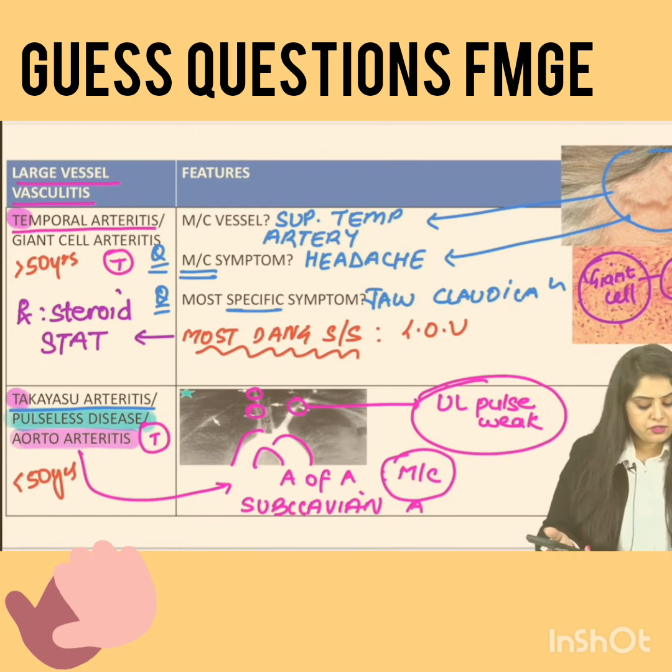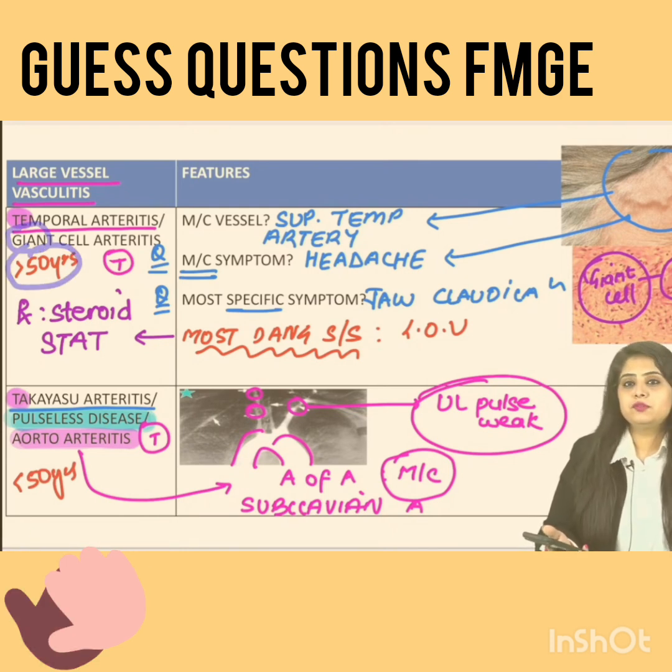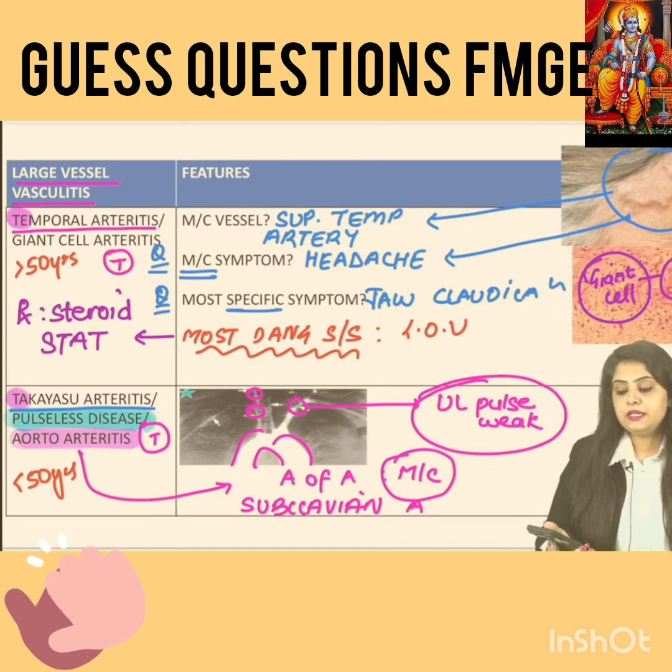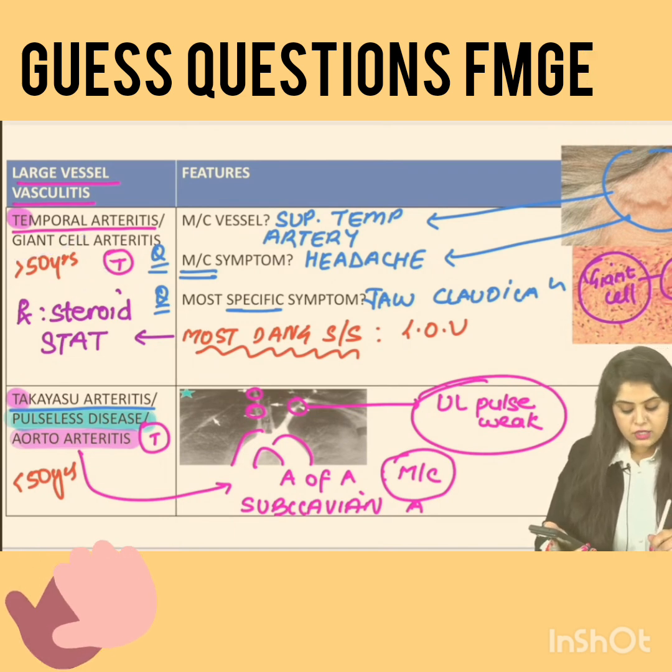How did we learn it in our rapid revision? That giant cell occurs in old people. It's going to occur in elderly people, right? So in those more than 50 years, giant cell. All this is done. Very good. We are moving forward to one question which is